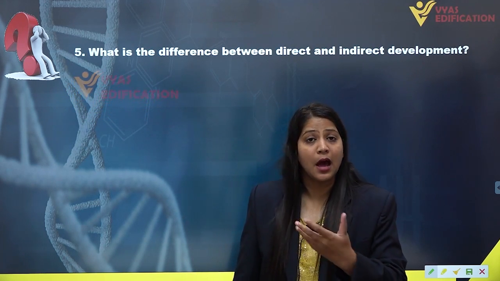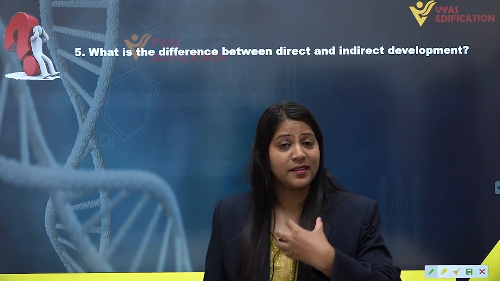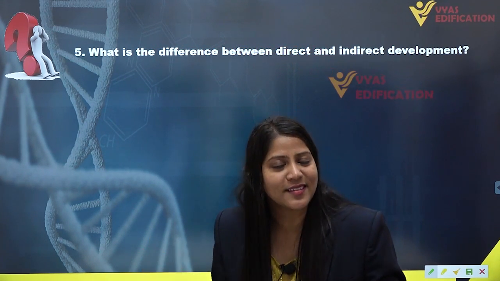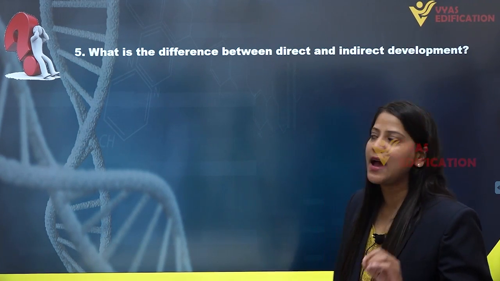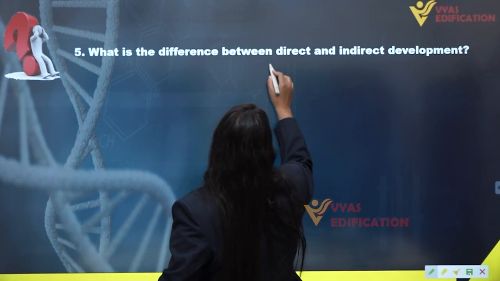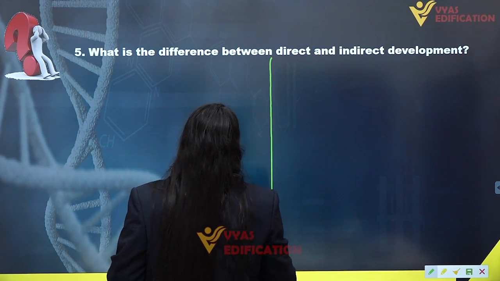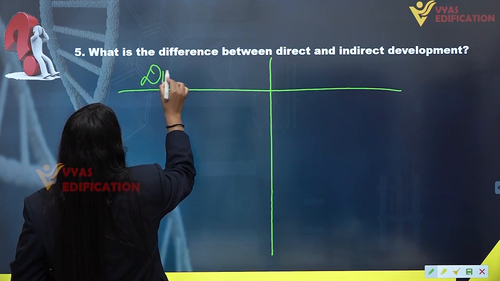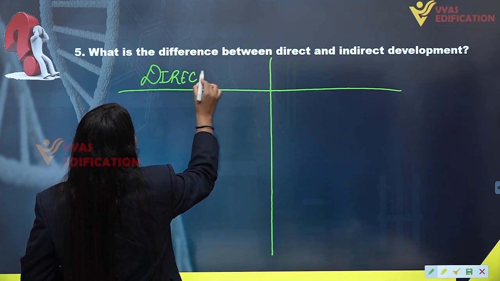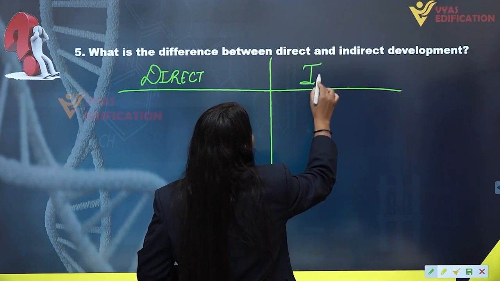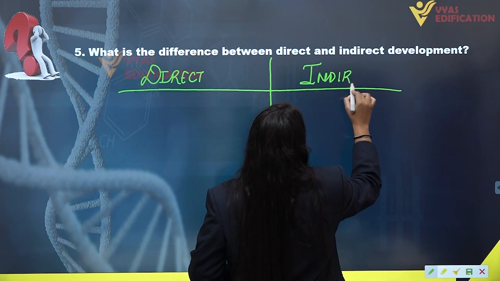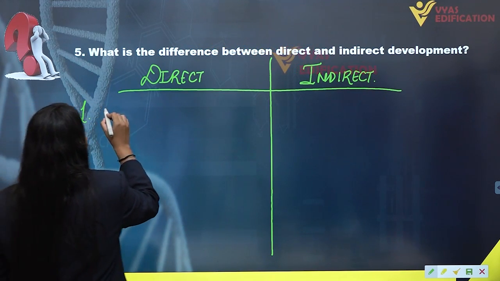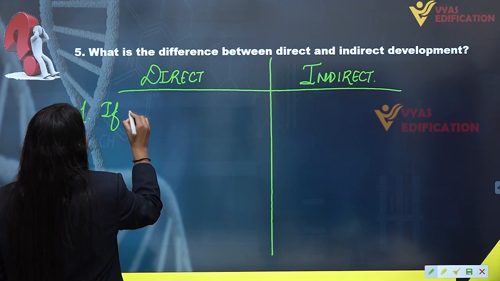Indirect development can be seen in amphibians. Direct development can be seen in us humans, reptiles, birds, mammals, etc. So this is the basic difference between indirect and direct development. So we are going to write the differences between direct and indirect development here. In the left column, we are going to talk about direct development, and in the right column, we are going to talk about indirect development.